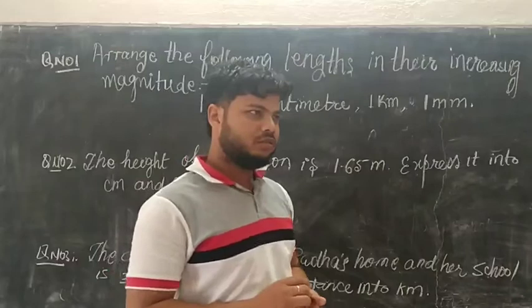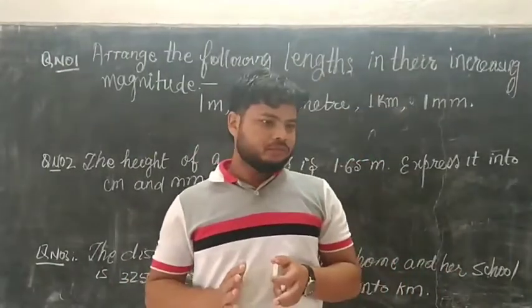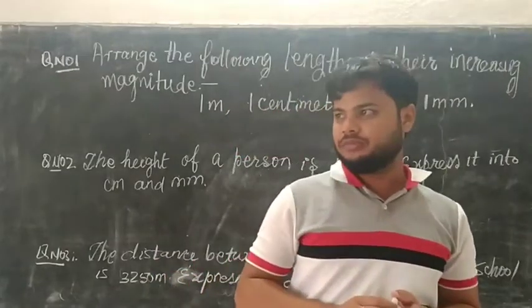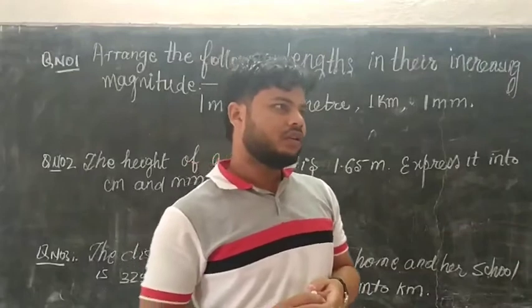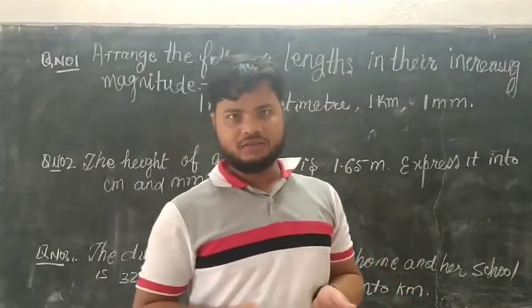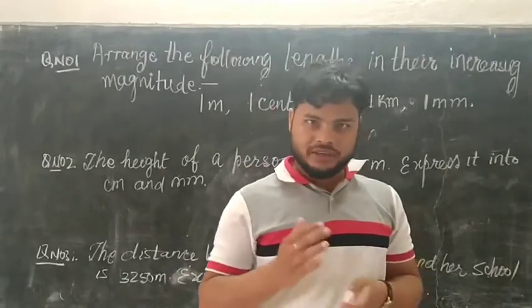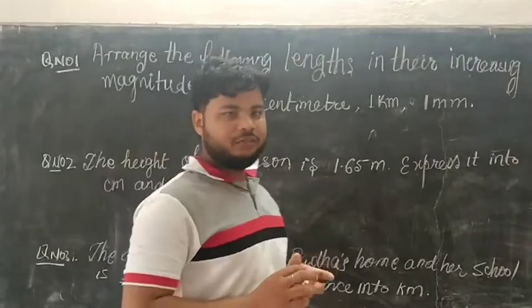We have already discussed in a previous class the standard unit and also the fundamental unit. The standard unit of length is meter.